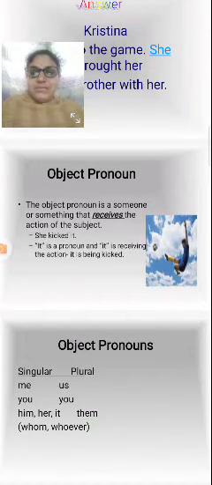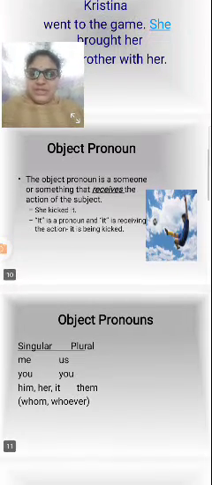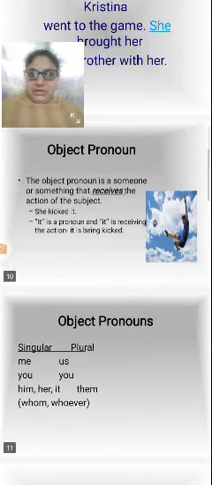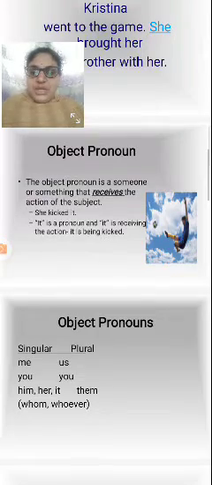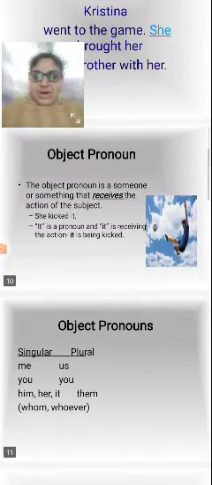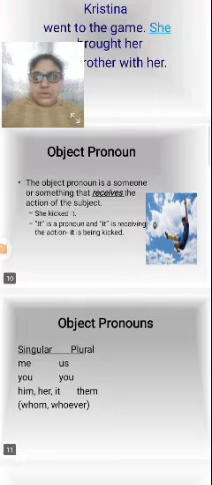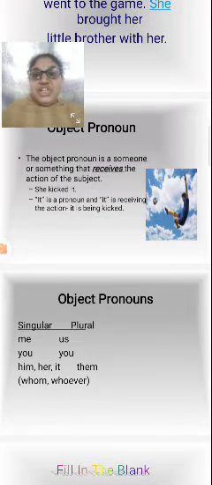Next one, object pronoun. The object pronoun is someone or something that receives the action of the subject. Whatever it may be, someone or something receives the action. It shows the receiver of the action of the subject. That is called the object pronoun. See one example: she kicked it.